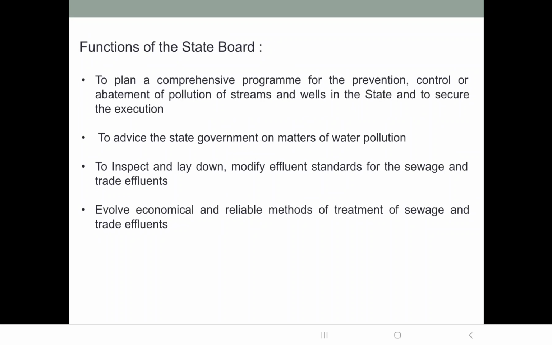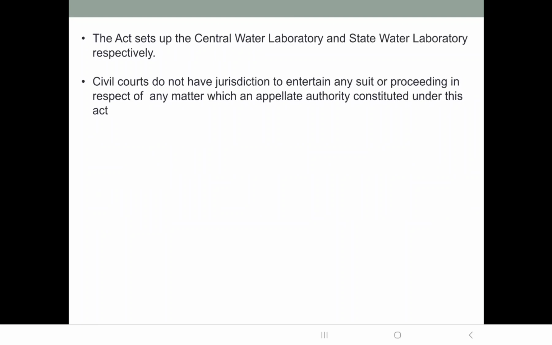Then also they can evolve economical and reliable methods of treatment of sewage and trade effluents. That means they can come up with new technology to treat the sewage or other effluents before discharging them into the water, okay.